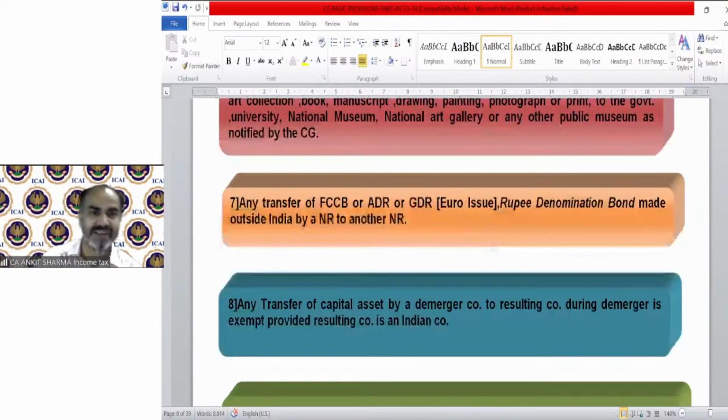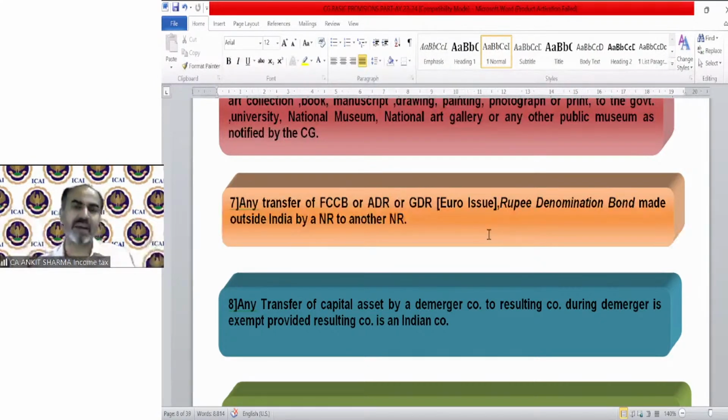Next is any transfer of FCCB. FCCB stands for foreign currency convertible bonds. It's kind of like Indian bonds. So if we issue bonds in India, debentures and bonds, these are called normal bonds, etc. Or if we issue convertible bonds in India, we call them convertible bonds.